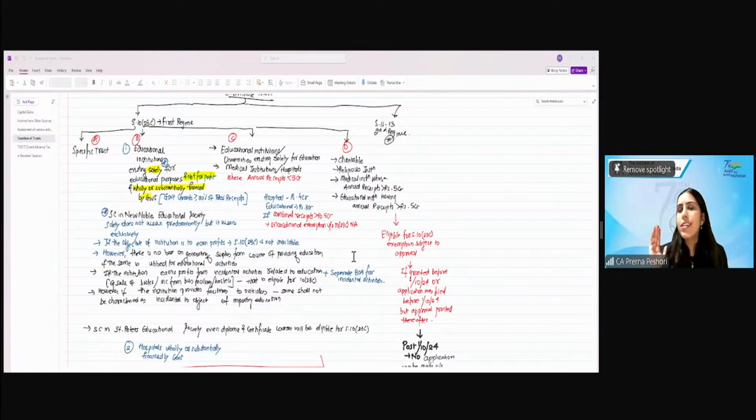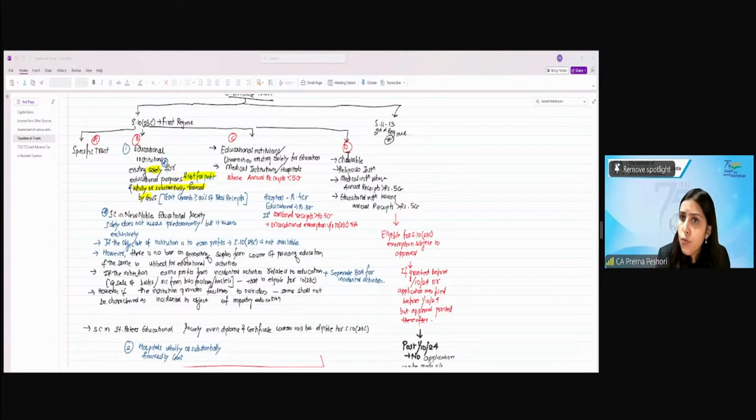Are we clear? Again, here there is an unconditional exemption, meaning you don't need to obtain any registration. Finally, the last one is the charitable, religious institution, medical institution whose annual receipts are more than 5 crore, educational institutions whose annual receipts are more than 5 crore. They can get the exemption under 10(23C) provided they obtain the approval from the commissioner. And the approval can only be applied before 1st October 2024.